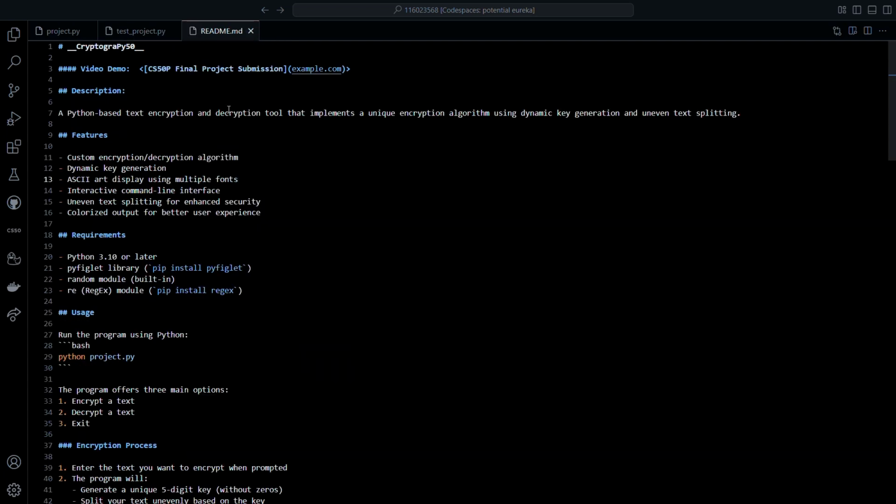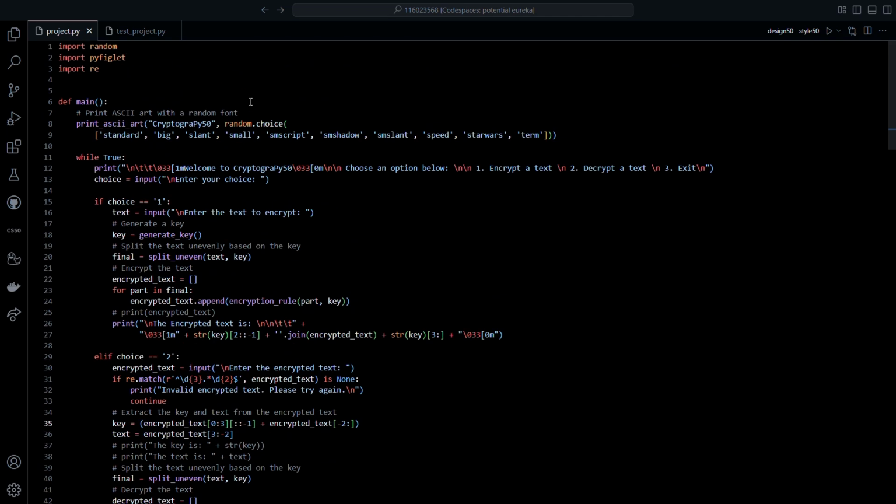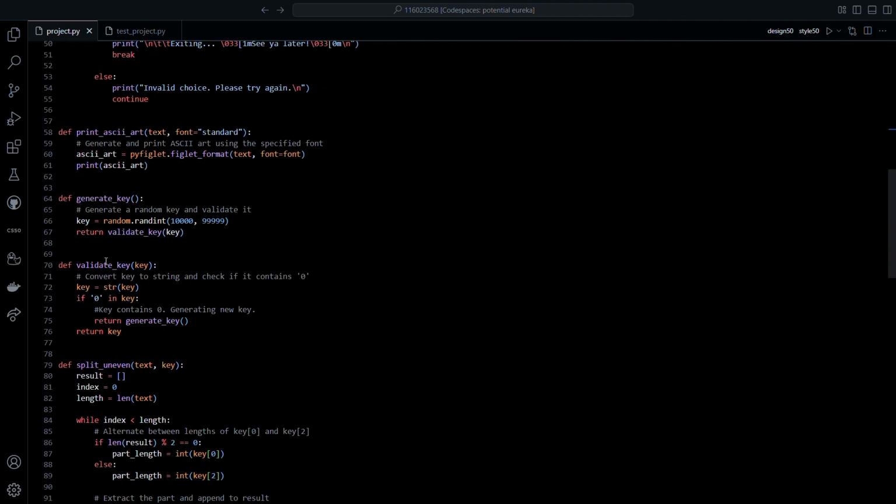This is the main readme file. This is the main project file. And the modules I have imported in this are random, pyfiglet, and regex module. And it contains the functions, namely the main function, then the print ASCII art function, which prints the name of the program whenever it is initiated in different ASCII art forms in random.